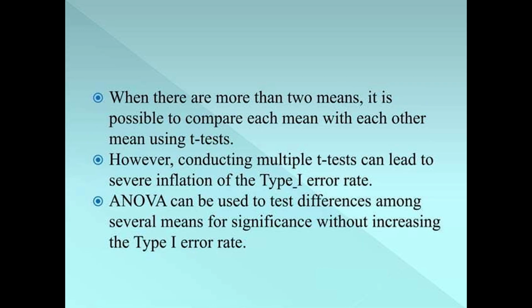When there are more than two means, it is possible to compare each mean with each other mean using a t-test. However, conducting multiple t-tests can lead to severe inflation of the type I error rate. ANOVA can be used to test differences among several means for significance without increasing the type I error rate.